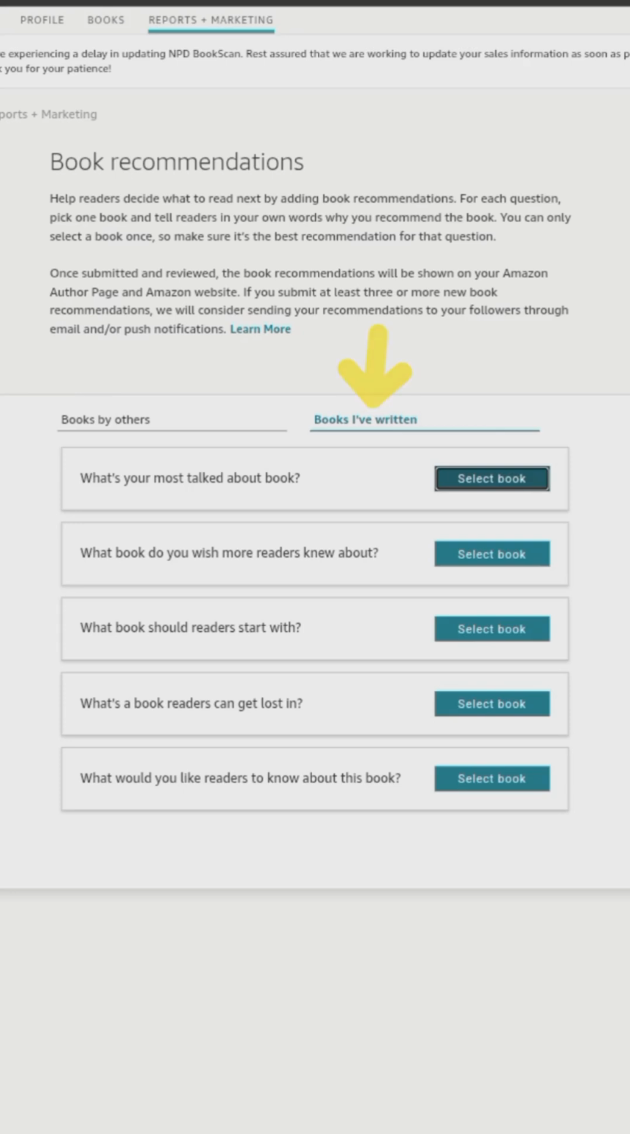So you switch to books I have written, just as you can see on this particular page, before you start selecting which book you want to recommend for readers. I'm going to be using my own personal books here to show us through the process of how you can recommend books. So I'm going to be starting with this particular one, which is what's your most talked about book. That is the one I'm going to be starting with to be able to show you what to do.